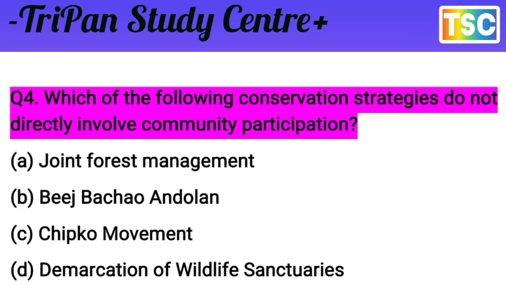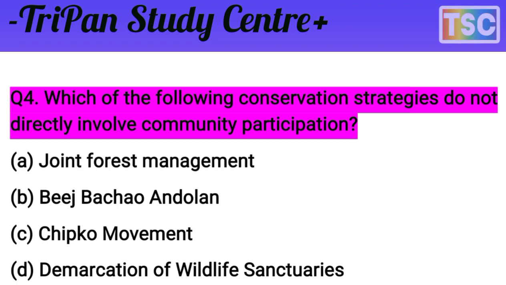The next question: which of the following conservation strategies does not directly involve community participation? You know that's an important question. Which of the following conservation strategies does not directly involve community participation? The options: A, Joint Forest Management; B, Beej Bachao Andolan; C, Chipko movement; and D, demarcation of wildlife sanctuary. The options are great here, and the question is also important. I will give you a few seconds to test your knowledge first.